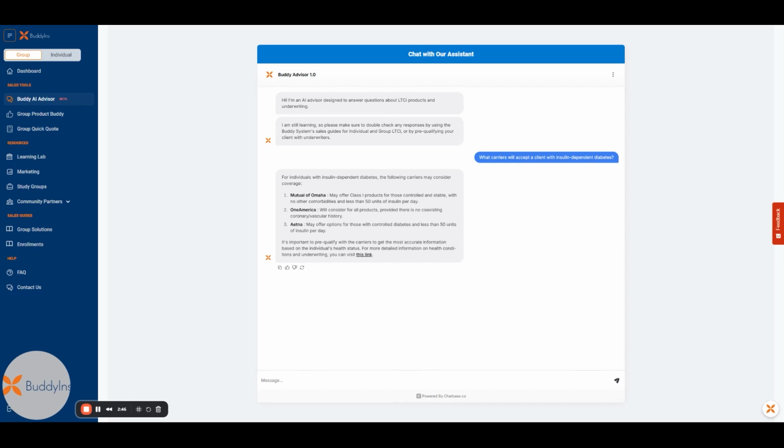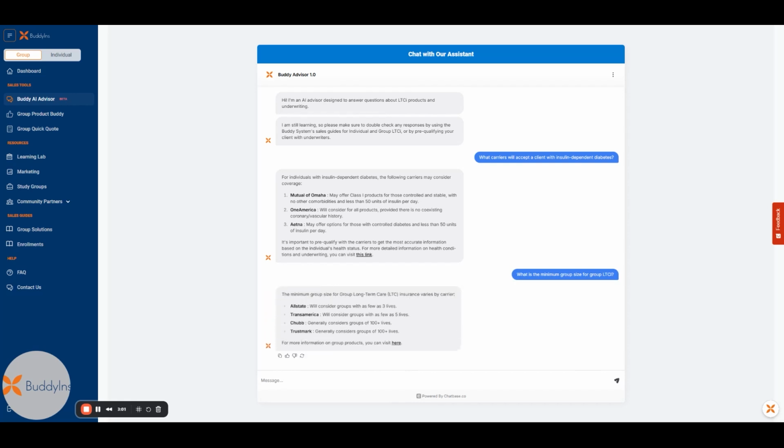Let's ask a group question. What is the minimum group size for group long-term care? And you can see for each carrier, we've actually got an answer here of what their minimum group size is.